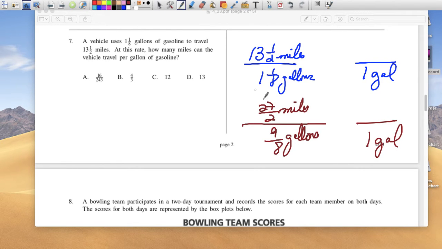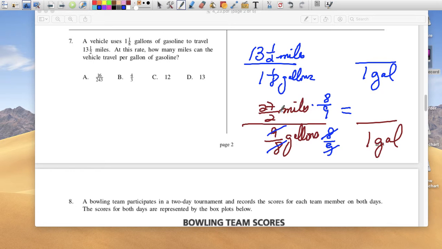Now, for 9/8 of a gallon, I can multiply by the reciprocal, which is 8/9. 9/8 times 8/9 gives me 1. So on top, I'm going to multiply by 8/9 as well. And to me, this is easier. So the bottom all simplifies to 1 gallon, which is what I wanted anyway.